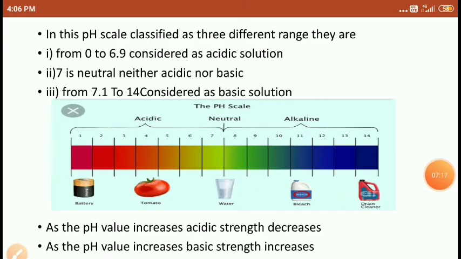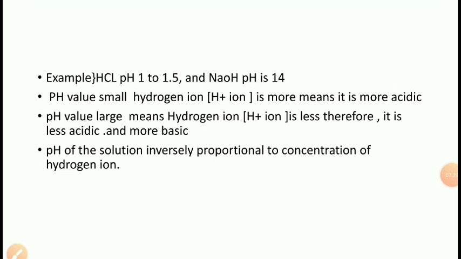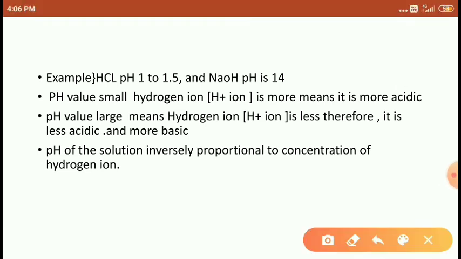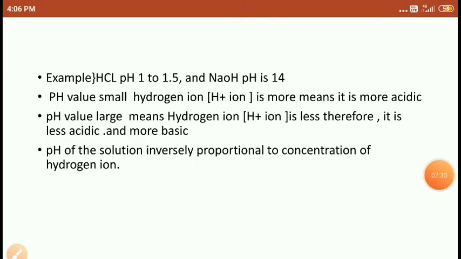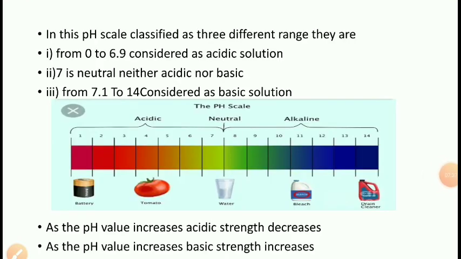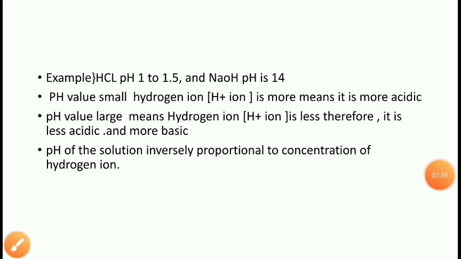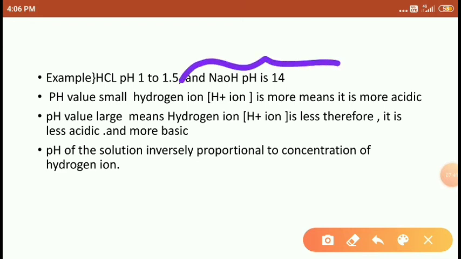Okay students, I will give some examples here. The HCl pH range is 1 to 1.5. So the pH value is small here. NaOH pH value is 14, right students? So when the pH value is small, it means more acidic.